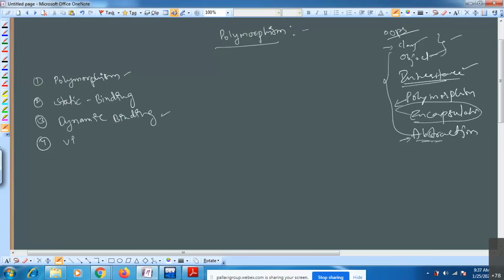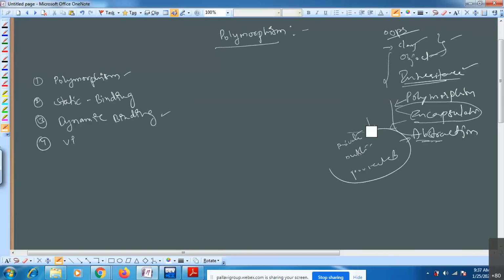Encapsulation we have already seen. Encapsulation means you bind the data inside a particular class, right? By using private, public, and protected, by using these access specifiers, we bind the data inside our class. That is encapsulation.